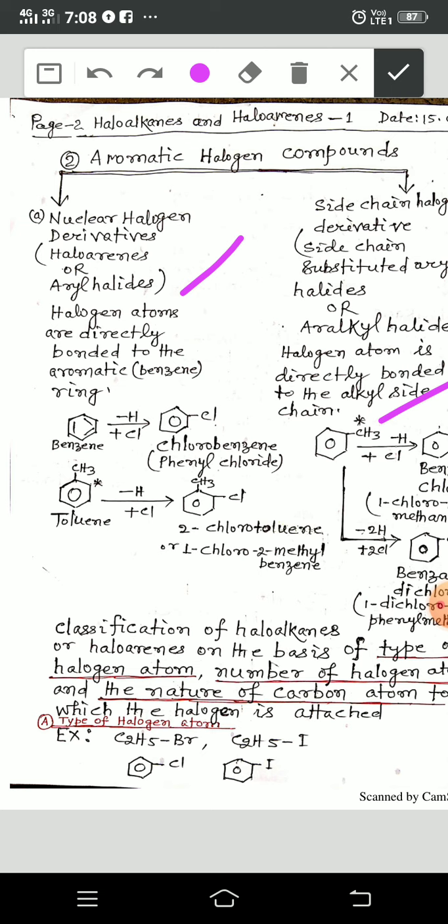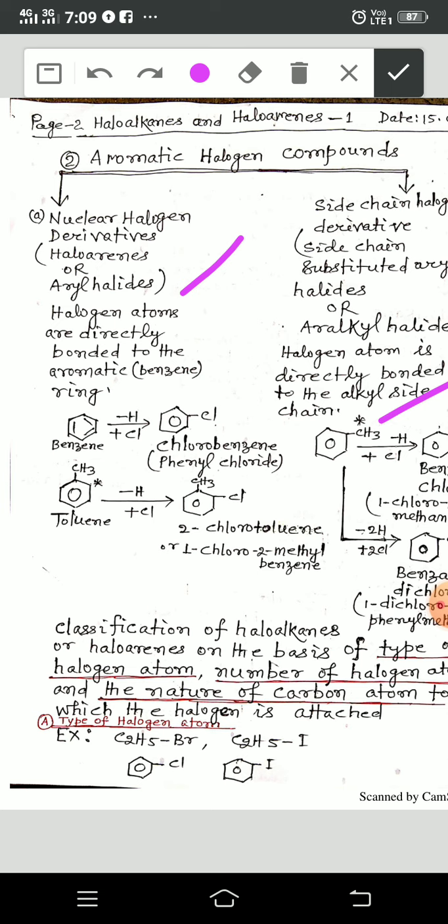So these are the derivatives: one is the derivative of benzene, another is the side chain derivative of benzene.